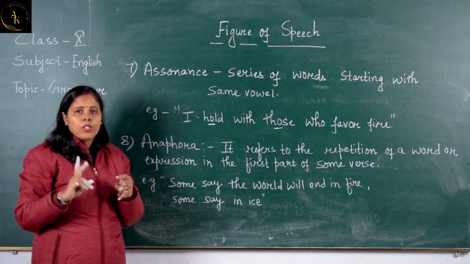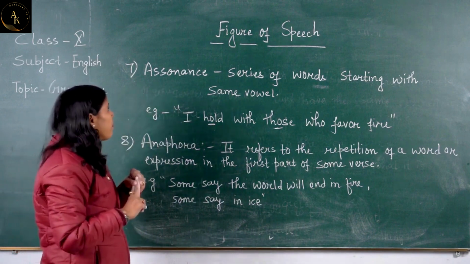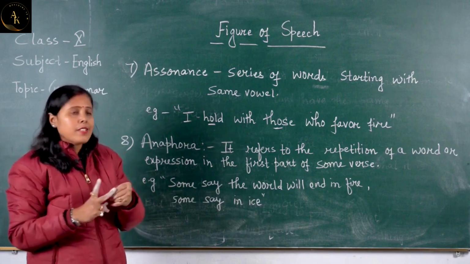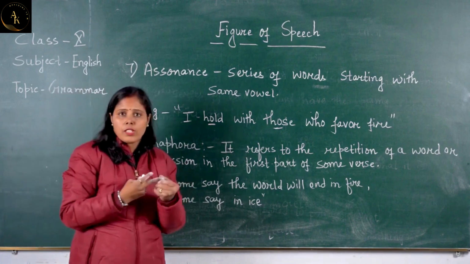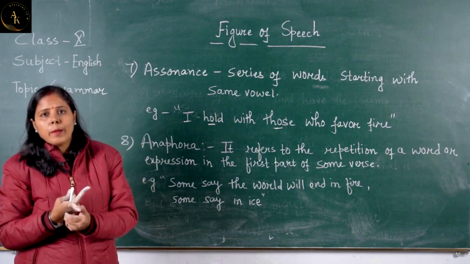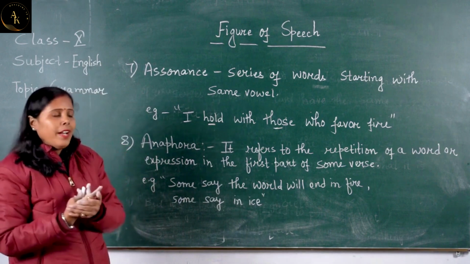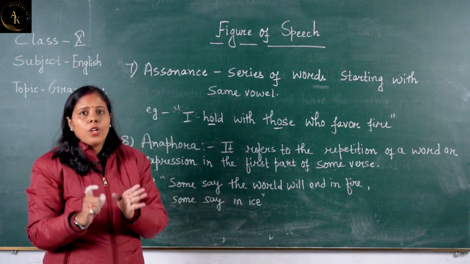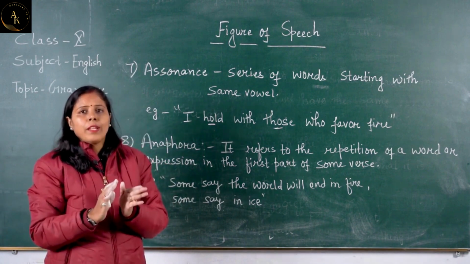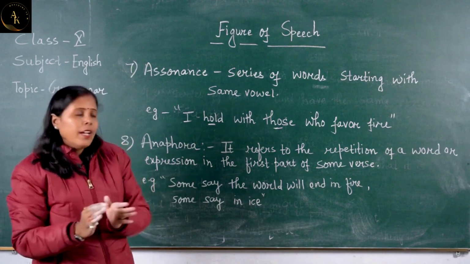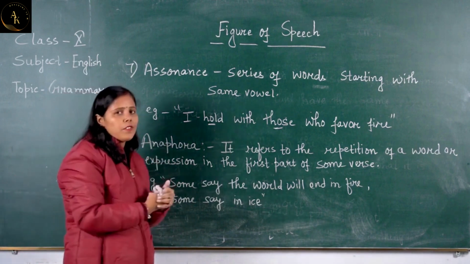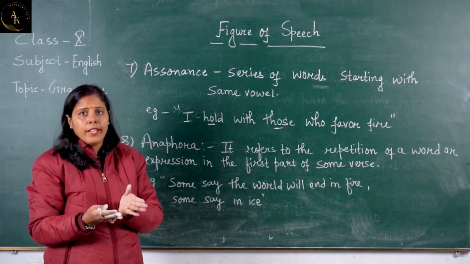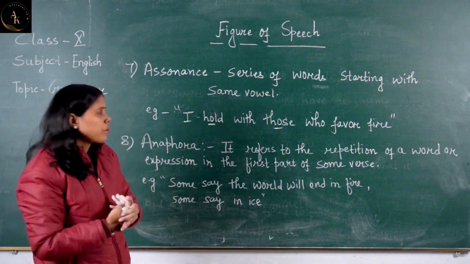Understood? So, two differences that should be kept in mind if we are talking about alliteration and assonance. Alliteration is about consonant sound and assonance is about vowel sound. And the second difference is that in alliteration, the consonant sound should come in the beginning of the word. Or assonance में जो vowel sound है, that doesn't matter whether it comes in the beginning or the end or in the middle.